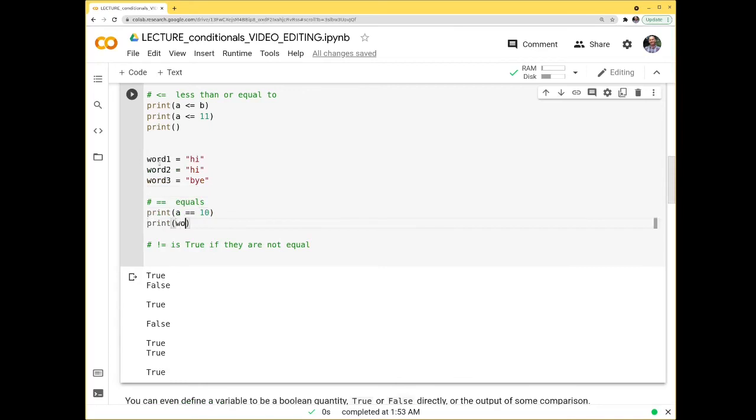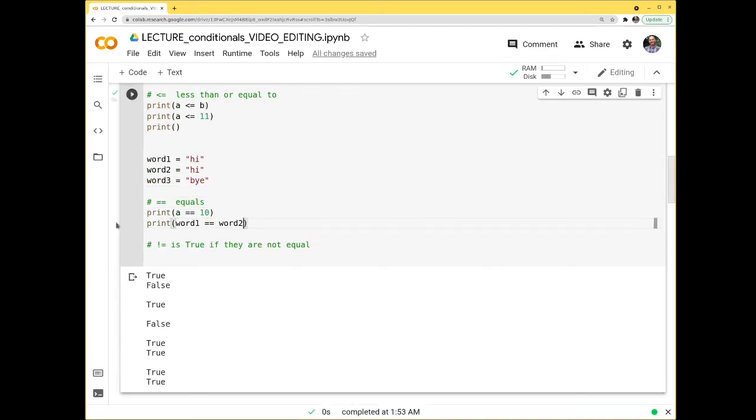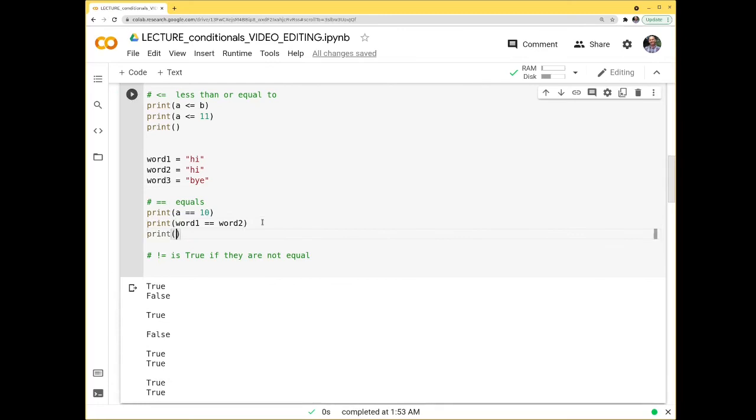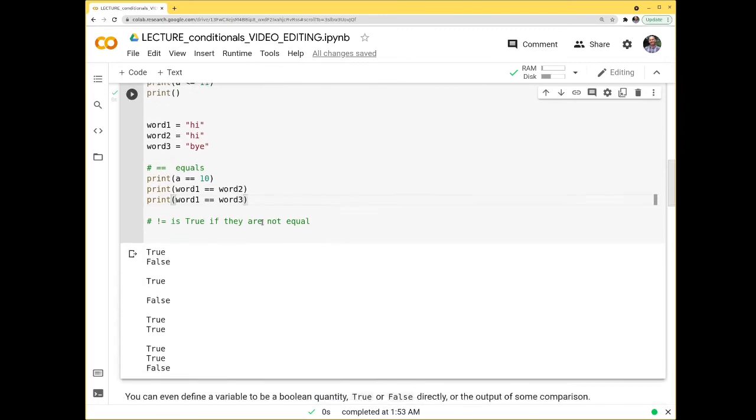Print word 1 equal word 2. And I see that I can test these strings. I could print word 1 equals word 3. These are not equal to one another, and I get a false.